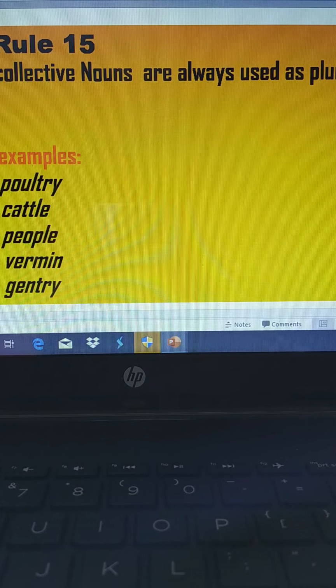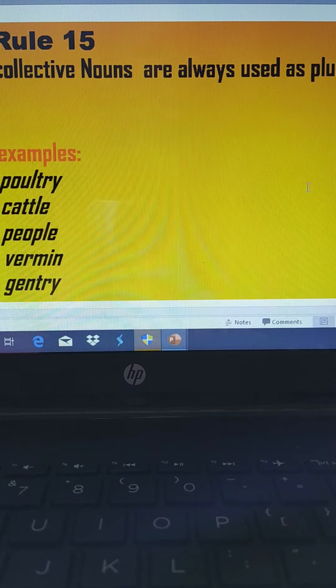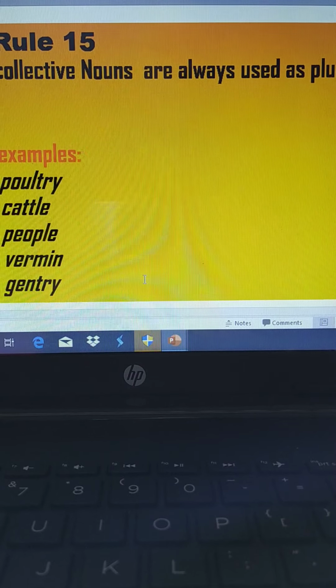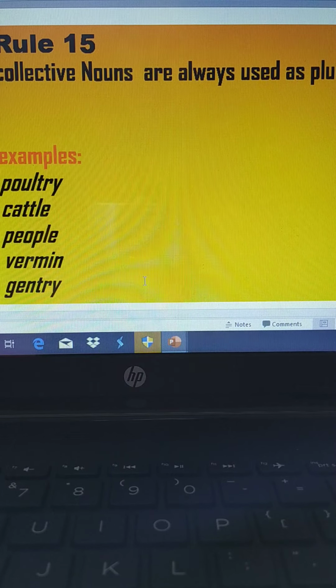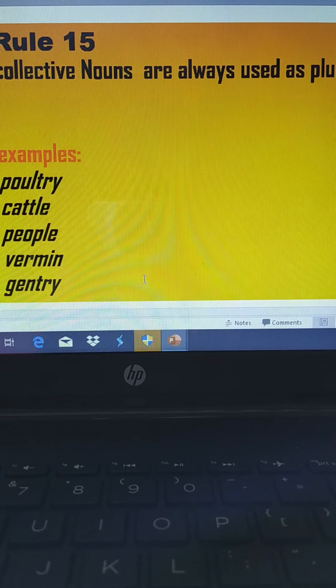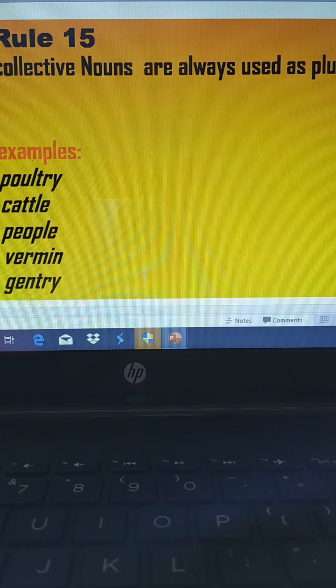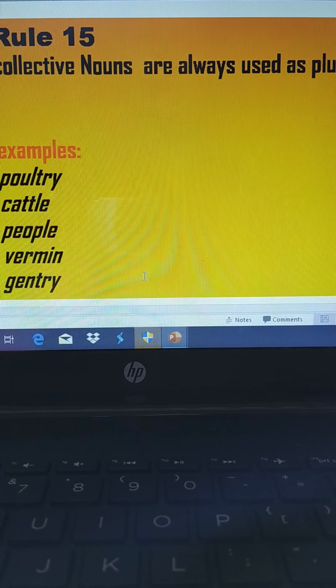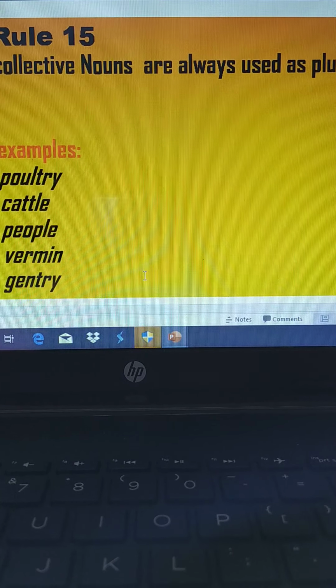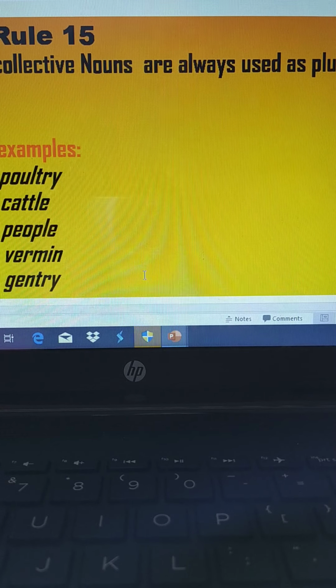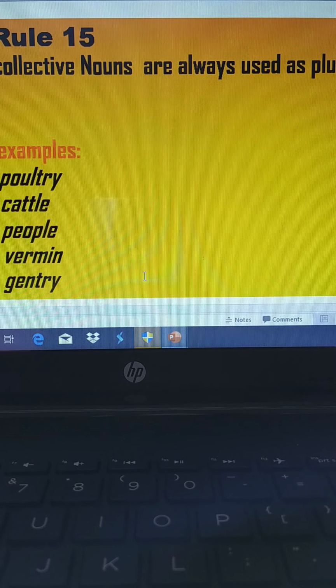Now the word vermin. Vermin comes under the category of disease-carrying insects, or you can say animals, such as cockroaches and rats. All these come under the category of vermin. Then gentry. What do you mean by gentry? It means the most powerful members of the society. So all the powerful members of the society are grouped together and their group is given a name, gentry.